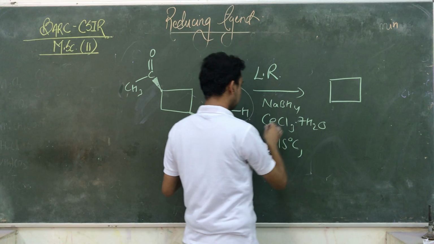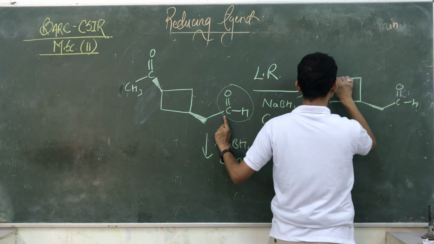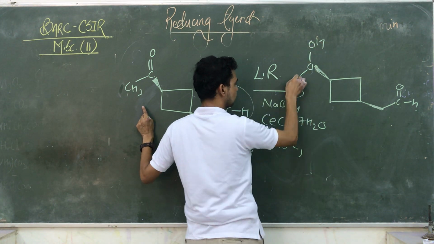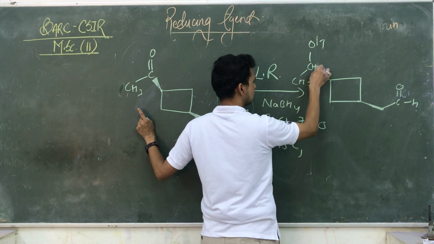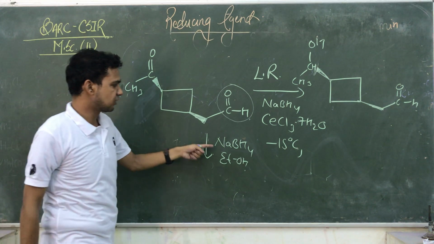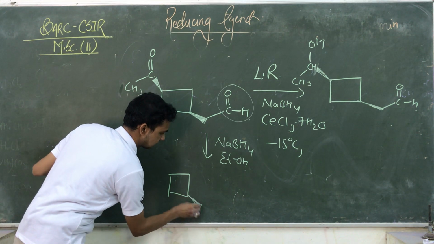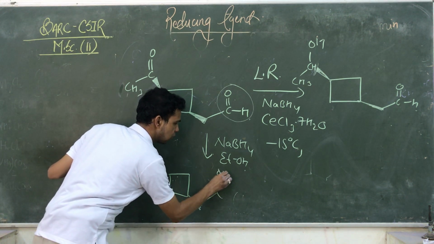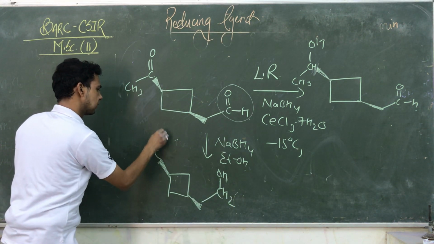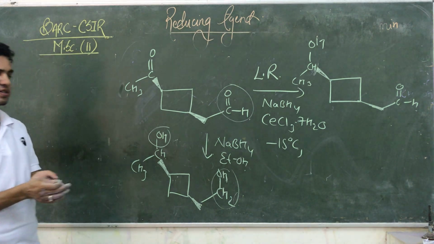At that time the product is, क्योंकि aldehyde को Luche ने protect करा है, तो it remains the same. Only the ketonic group is converting into this alcoholic group. Okay, structure कैसा ही क्यों ना हो, but functional group पे ध्यान देना. And by using only NaBH4, it affects both kinds of functional groups, and your product is OH CH2. The broad line is towards the observer. This CH3 is affecting both sides. Okay guys, so always follow.